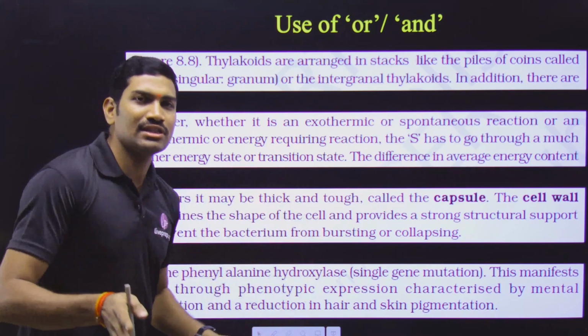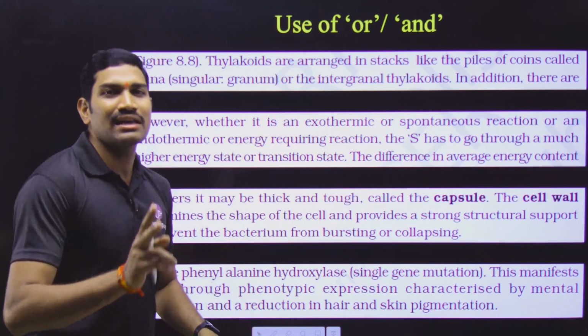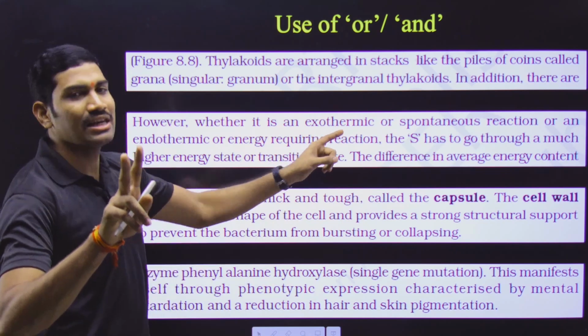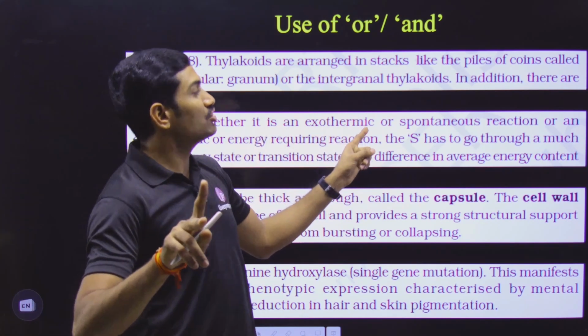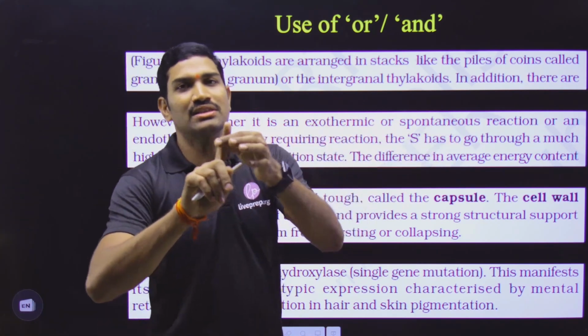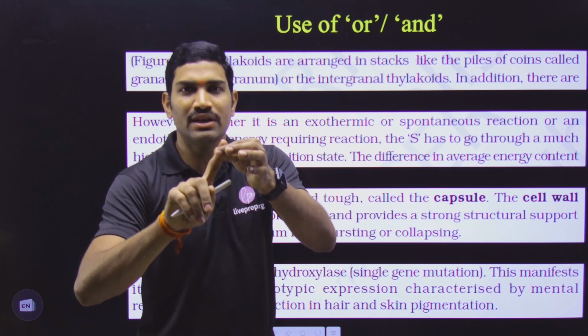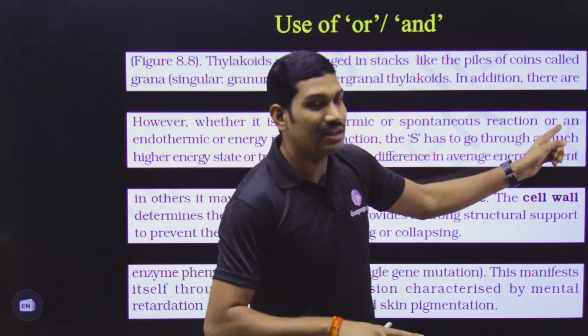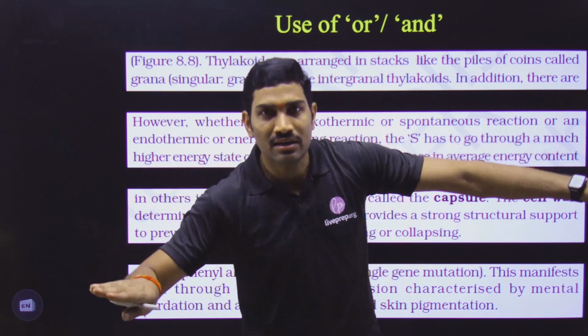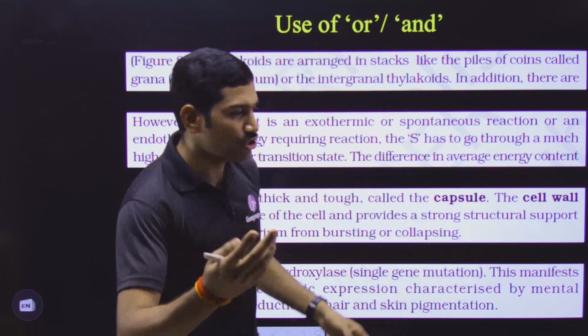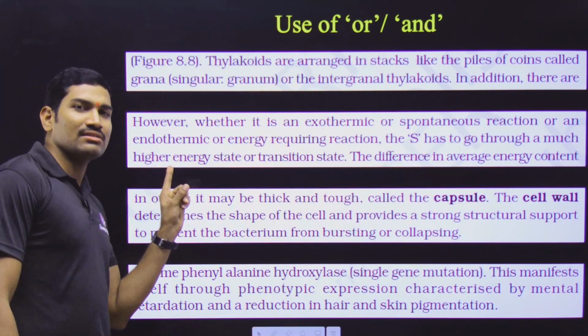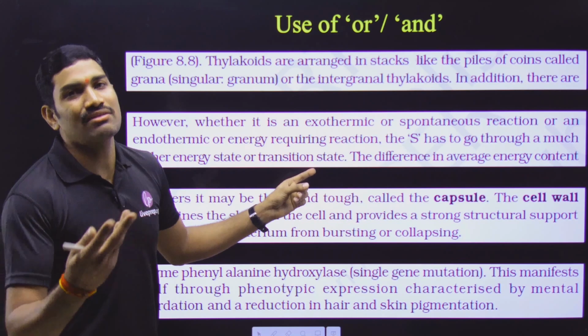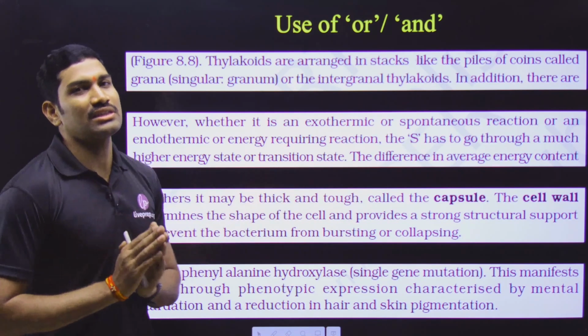Now what is the overall sentence? Reactions can occur in two ways. One is called exothermic reaction. Exothermic is also called spontaneous reaction. This is the one type of reaction. Or, now this "or" is separating both of these. Or another type of reactions are there. What are those? Endothermic reactions. They are also called energy requiring reactions. So now you just understand this one.